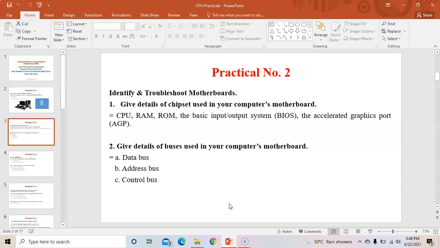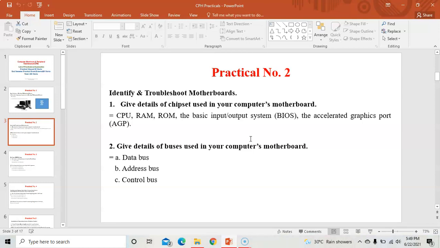That PPT is posted in the classroom also, so you can refer to it for detailed information, as we have discussed in the lecture. The question is, give details of the chipset used in your computer's motherboard. Which chipset are you using in your computer's motherboard?